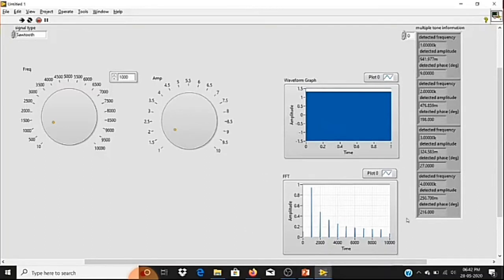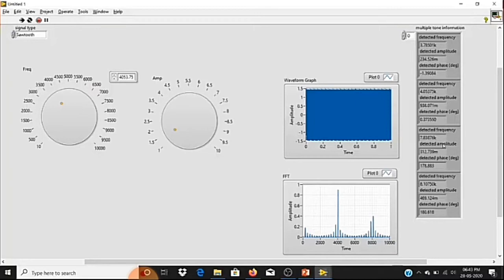Actually we are extracting these details only using the extract multiple tone function. So these are the features. We are going to do some changes. We are going to develop some logic to get a common feature for multiple frequency and amplitude. Why? Because if I change this frequency value, you can see it is changing everything in my features. So my code should work to determine different signals with different frequencies and amplitude. It should be flexible.